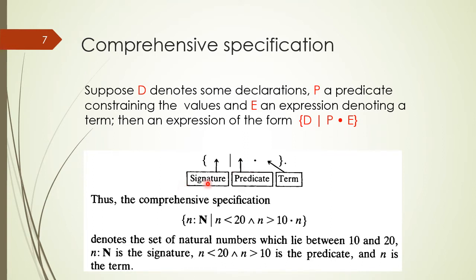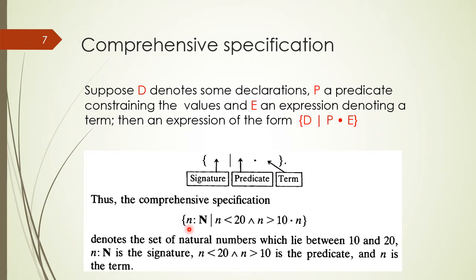We define the comprehension specification using these parts: the first part is a signature part where we declare variable and domain, then we define a predicate, which is a constraint on the domain, and then we define the term, which comes here.